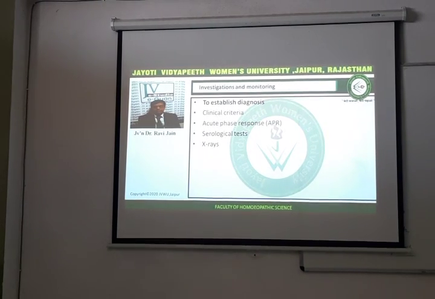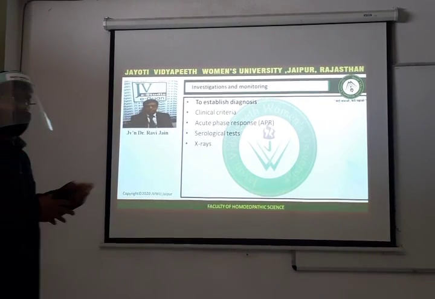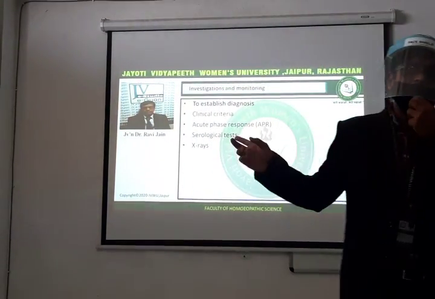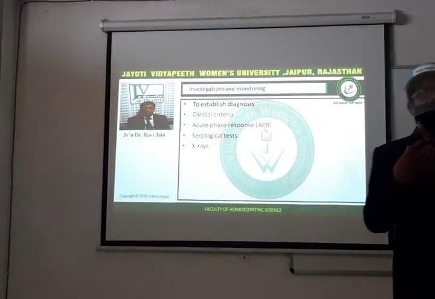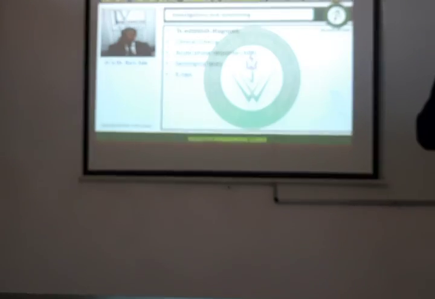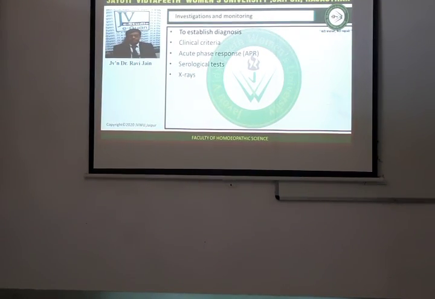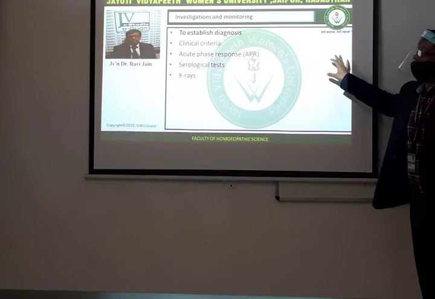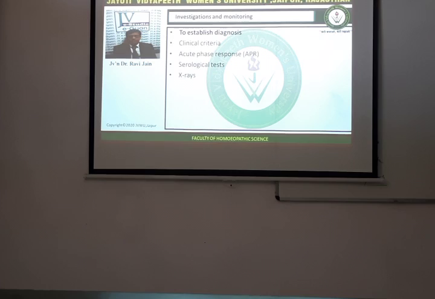Now, to establish the diagnosis of rheumatoid arthritis, we should have these 4 points. Number one, the clinical criteria that we have just discussed: there is pain, stiffness greater than 6 weeks, inflammatory signs are present, hands are involved, bilateral joints are involved, and all those features. So the clinical criteria have to be checked. Second, acute phase response.